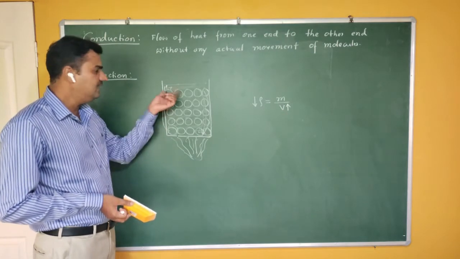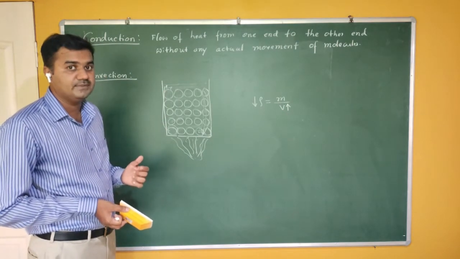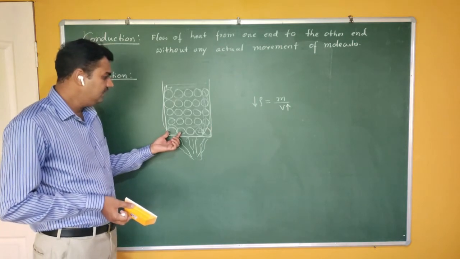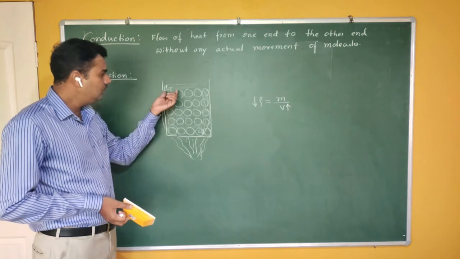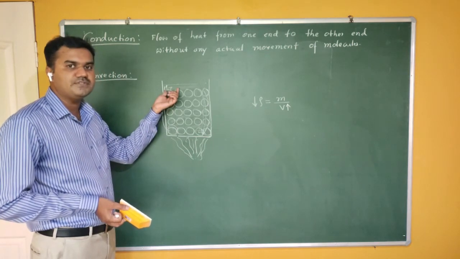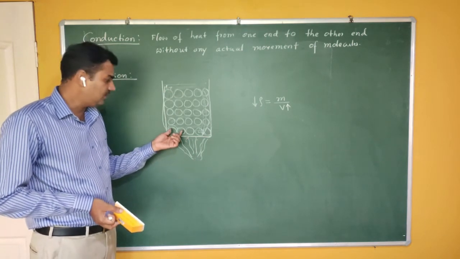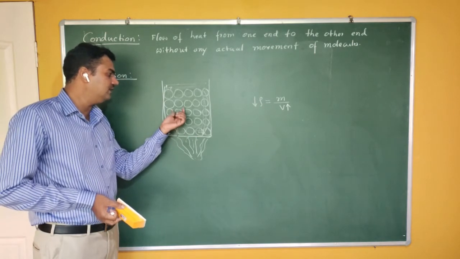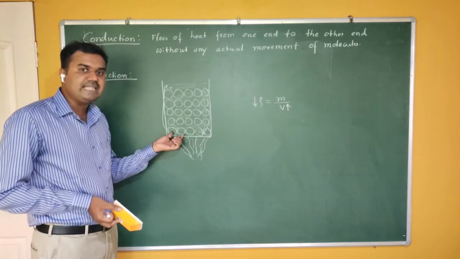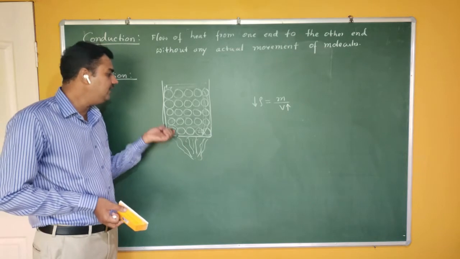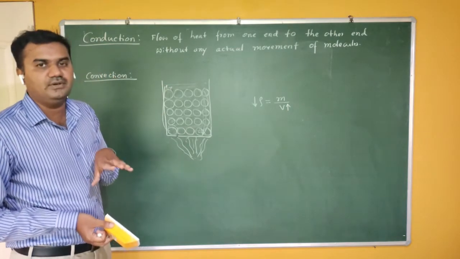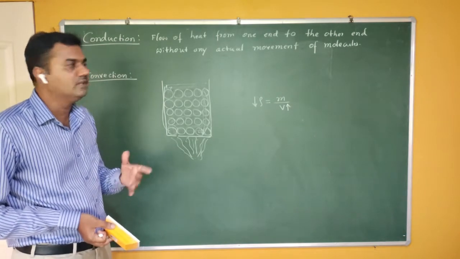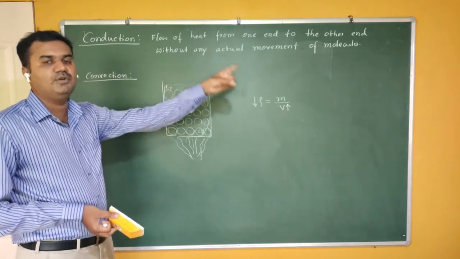It has been transferred, but this time heat is transferred from bottom to top. Who is involved in this process? The molecules. This time molecules are not transferring energy to the other molecules. Molecules themselves move from one end to the other end to carry the energy. Therefore, here again heat is transferred, but there is movement of molecules.